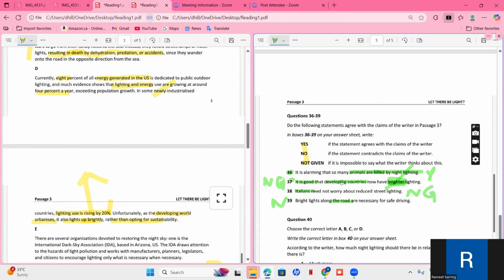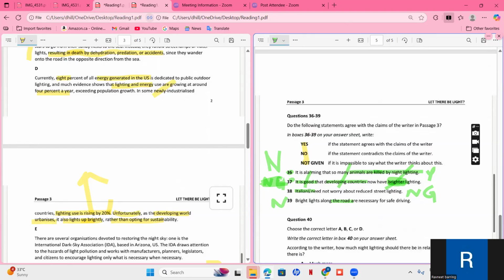So this 20% means they are talking about brightness. Okay, they are also talking about developing countries. We just have to check this one. If it is good, then the answer is yes. If they say that it's not good, rather it's bad, then the answer would be no, rather than not given, because they are talking about brighter lighting here. Let's see if it's good or bad. Unfortunately, because there's the word unfortunately, the opposite of good is bad. So the answer to the 37th is not not given, but no.